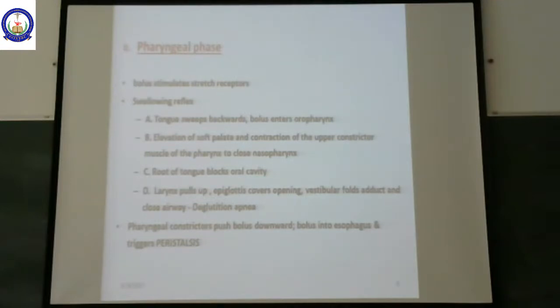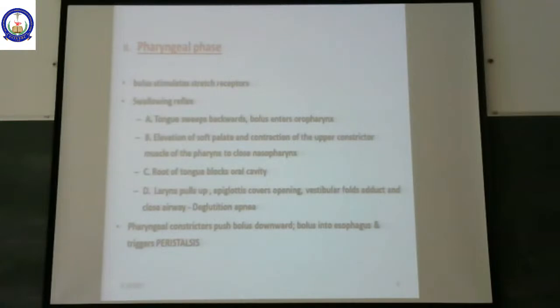So I repeat, what happens in the pharyngeal phase? The food bolus that is pushed back by the tongue enters into the oropharynx. The food bolus is prevented from entering into the nasopharynx by two structures, the soft palate and the upper constrictor muscles of the nasopharynx. And then the food bolus is pushed down through the oropharynx into the esophagus.